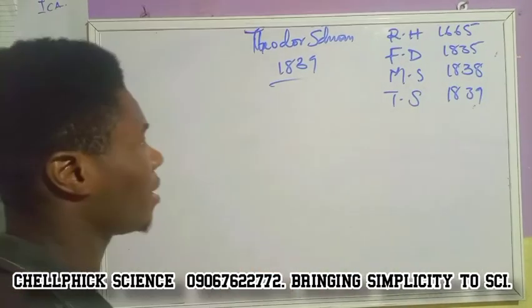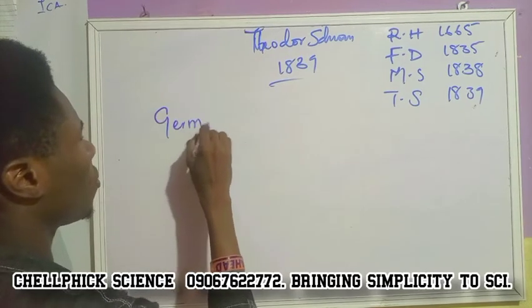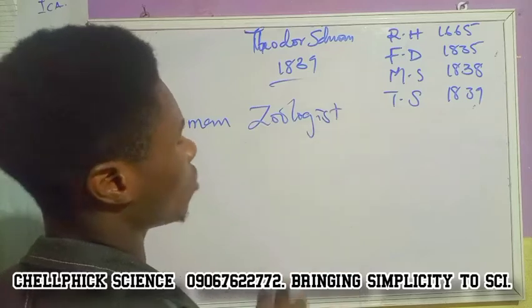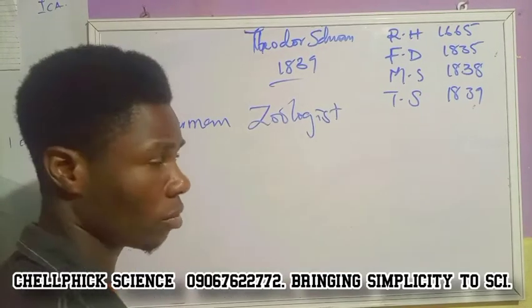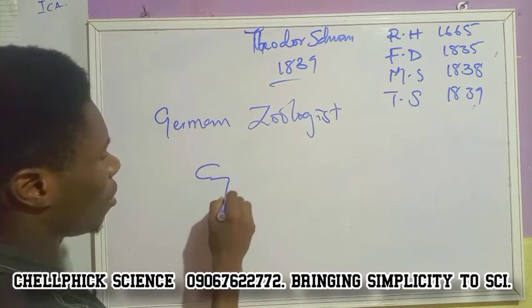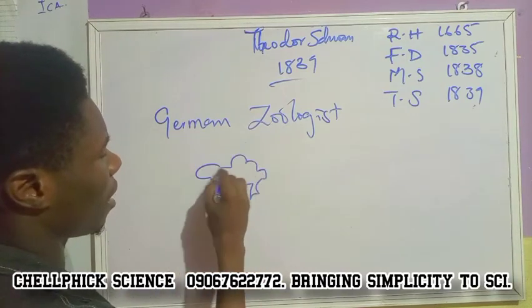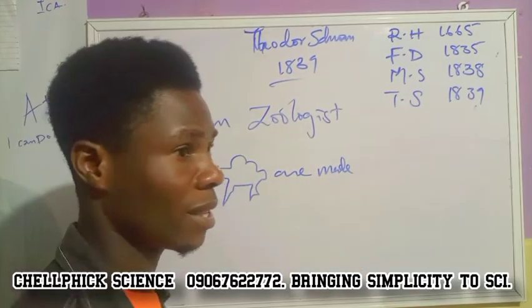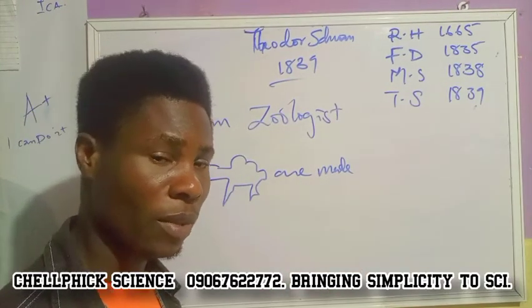Theodor Schwann is also a German zoologist. As you all know, zoology is the study of animals, and those who study zoology are called zoologists. So he also observed that all animals are made up of cell. So from what we can see now, plants are made up of cell, animals are also made up of cell.